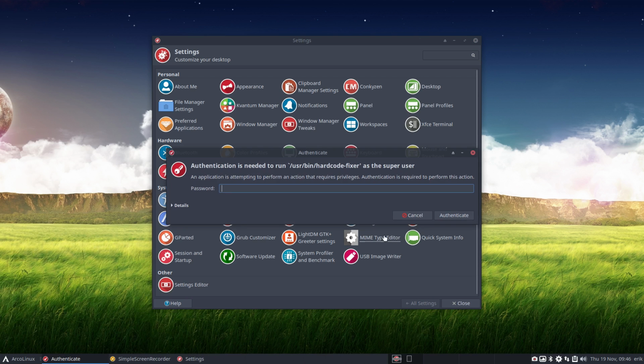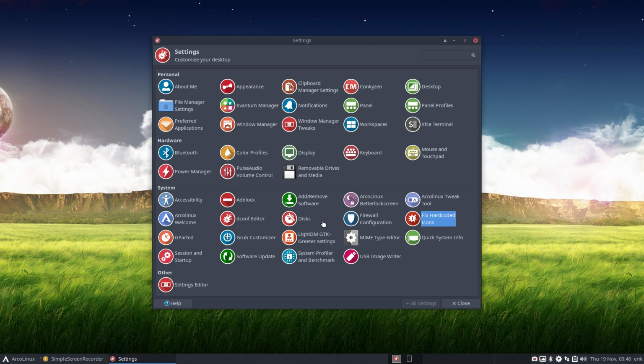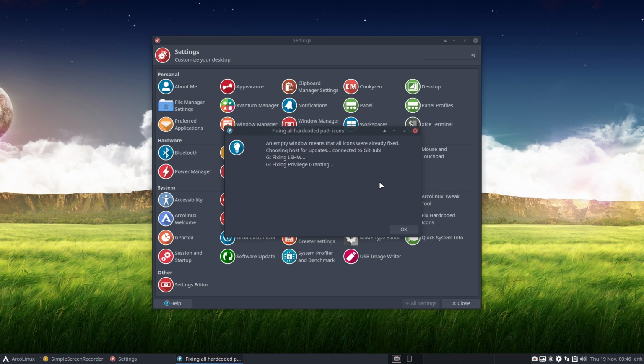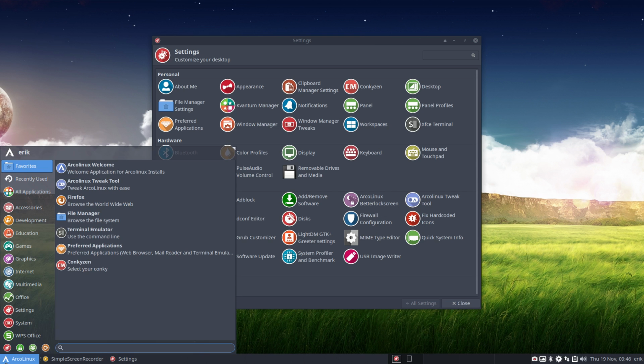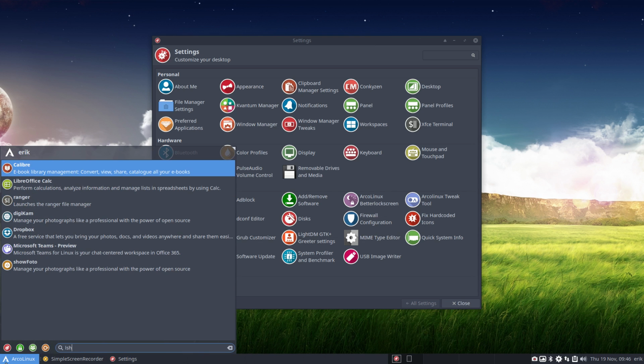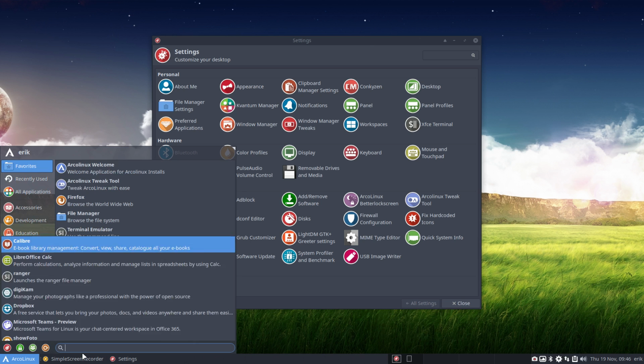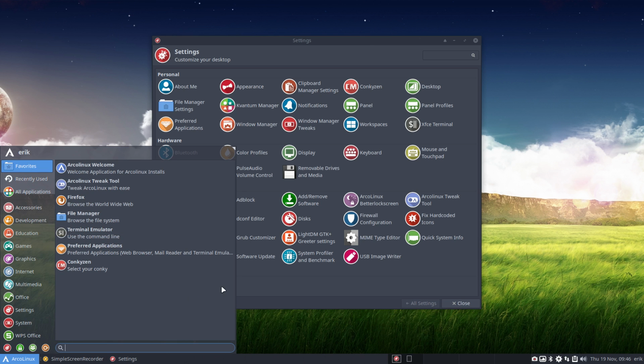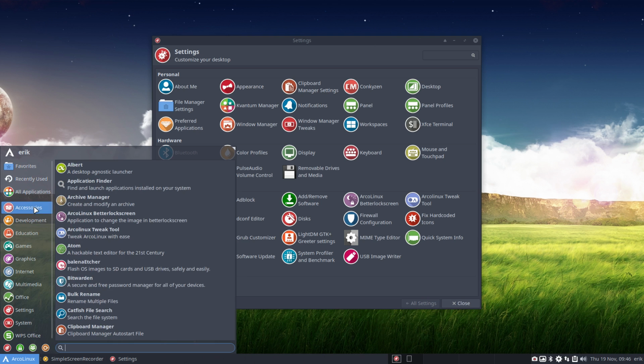Fix hard-coded icons. All right, 2 of them are fixed, and they will be behaving again. I don't know which one it was, but okay, so it's fixed, 2 of them.